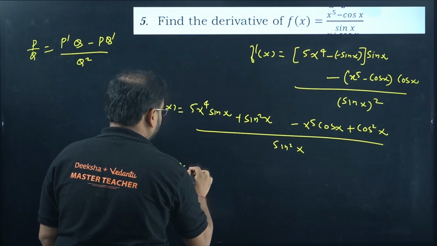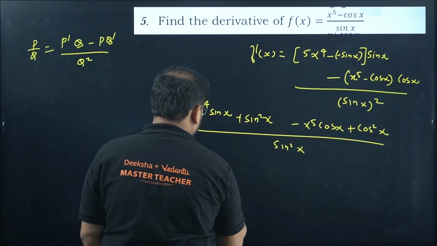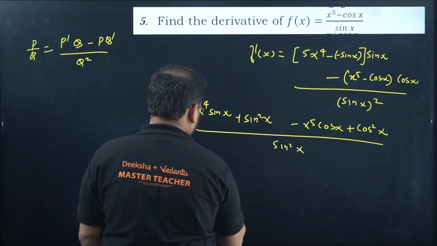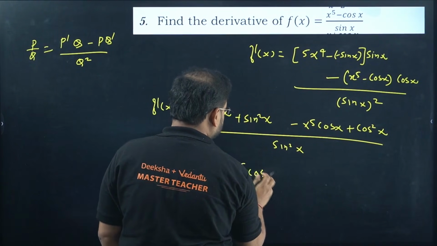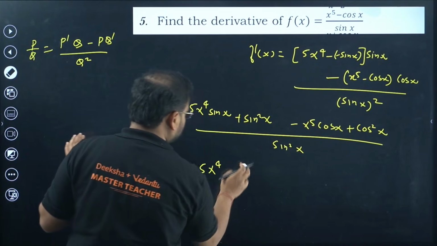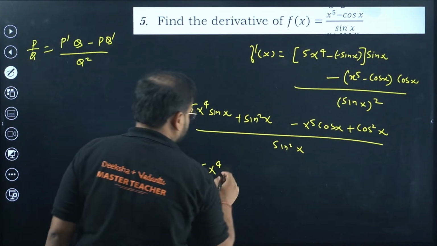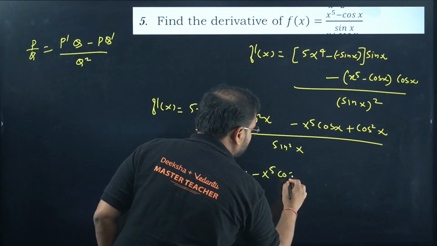Check here, what I've got now: 5x power 4 sin x minus x power 5 cos x.